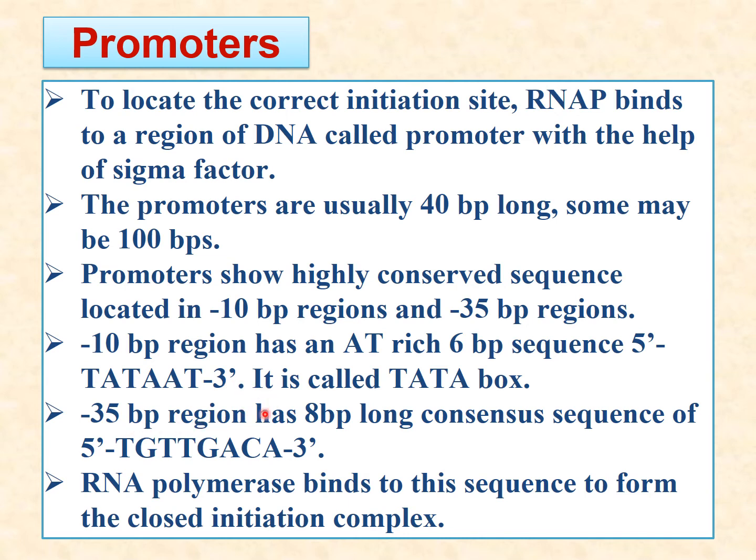The minus 35 region is 8 base pairs which have a consensus sequence, TTGACA. RNA polymerase binds to this sequence to start, and it creates an initiation complex.